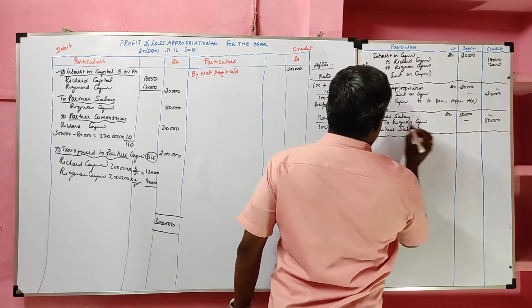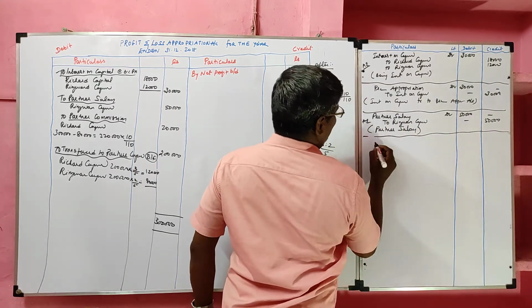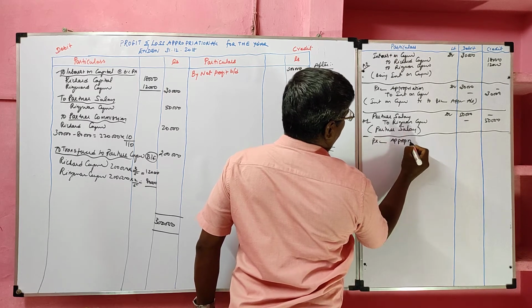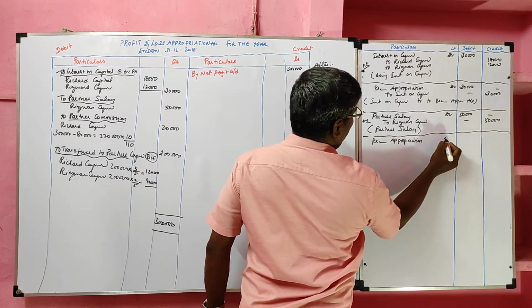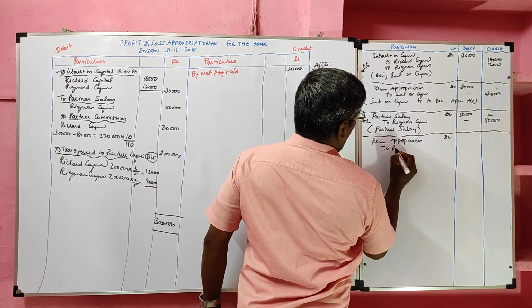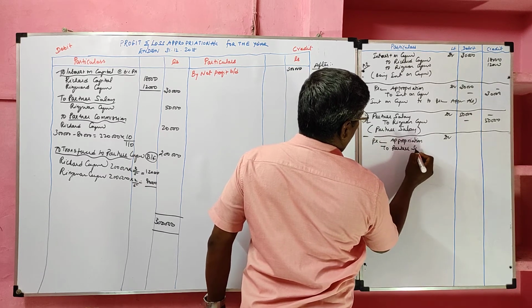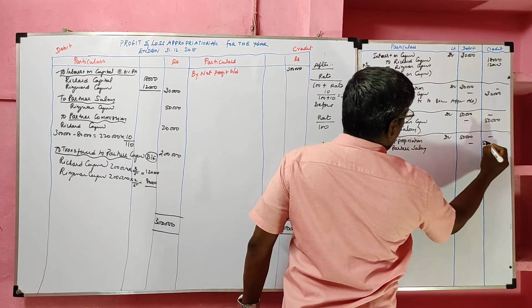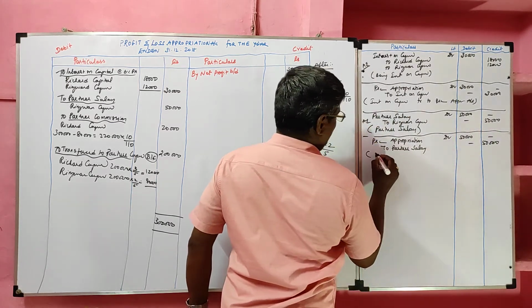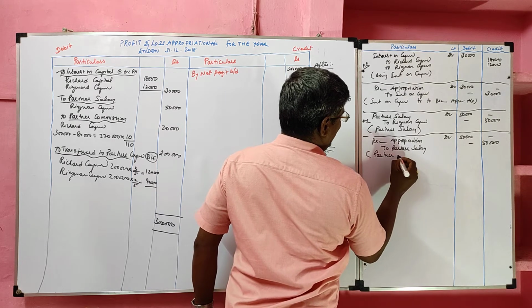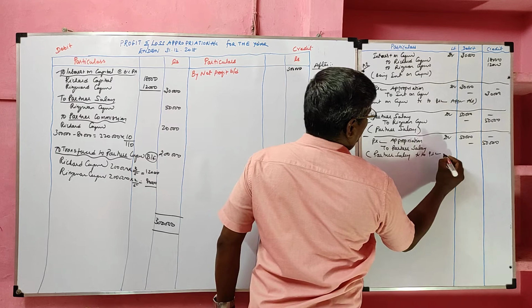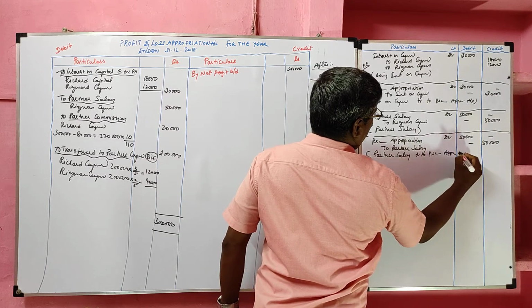This is the adjusting entry. Then we record the transfer entry. Profit and loss appropriation account debit to partner salary, value 50,000. Narration: partner salary transferred to profit and loss appropriation account.